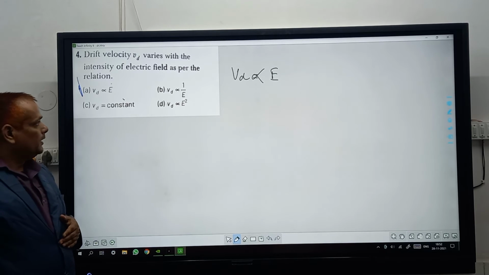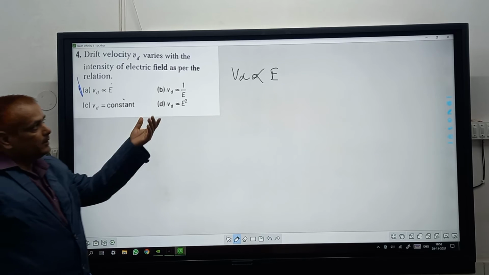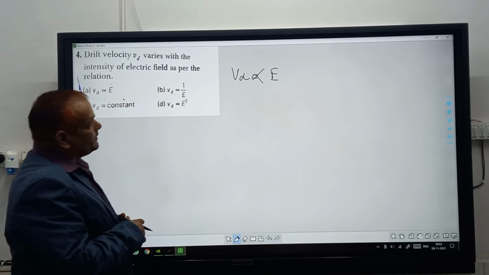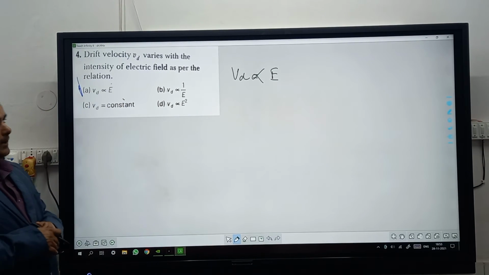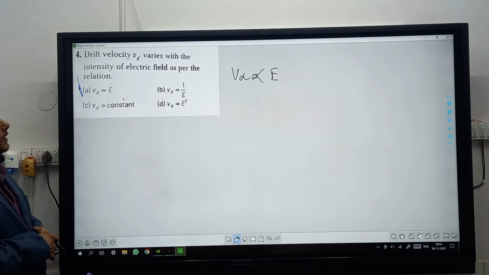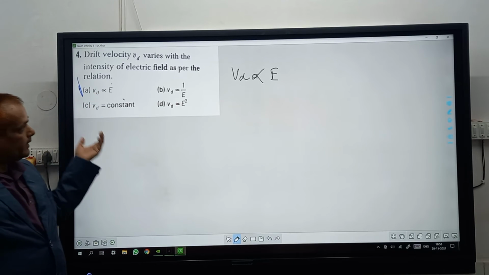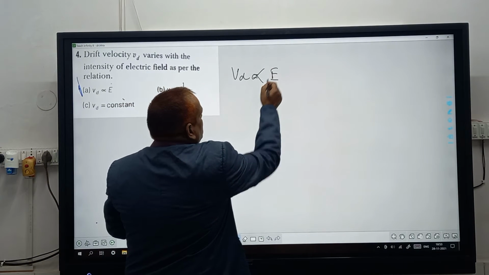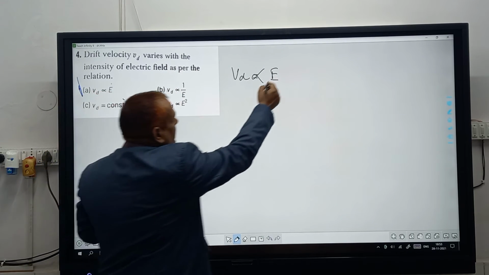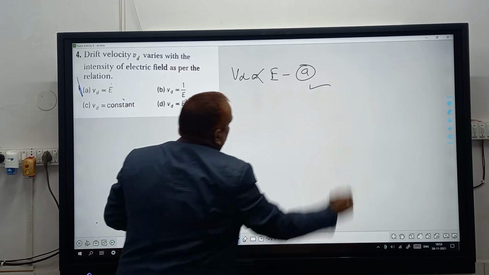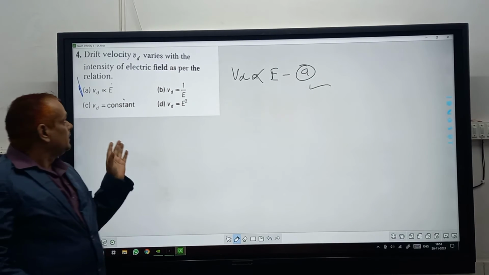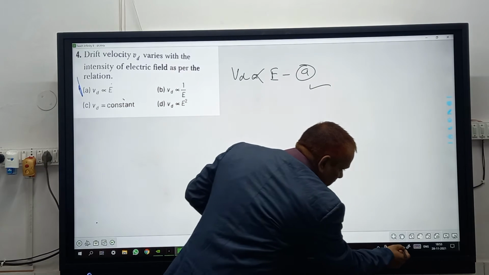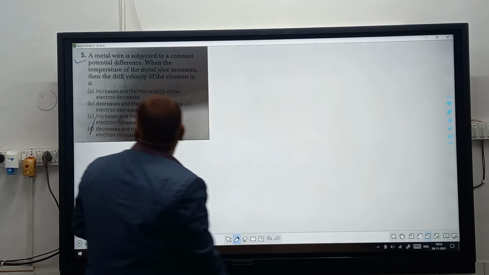As you know, what is the drift velocity? Drift velocity increases when we increase the potential of the battery, that is the potential difference. Hence drift velocity is directly proportional to the intensity of electric field. So option A, as you can say, is correct in this question. Very good question and can be found out quickly. So first we move to the next question.